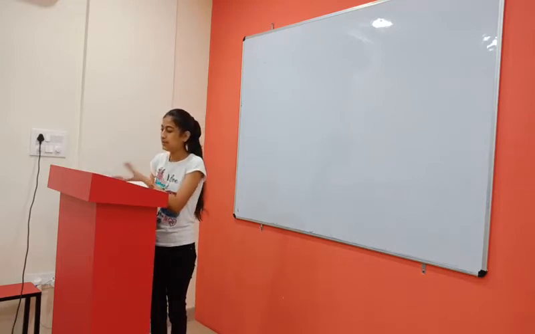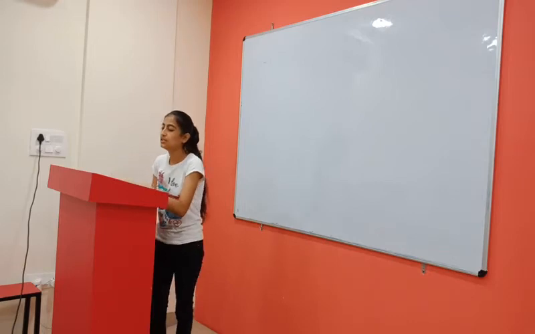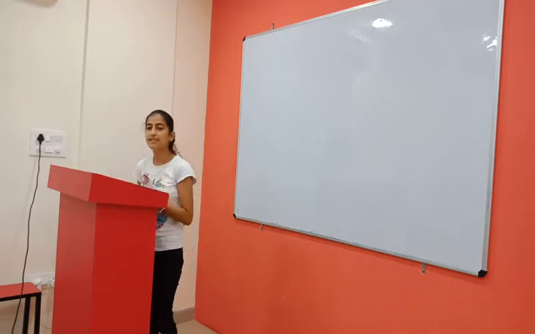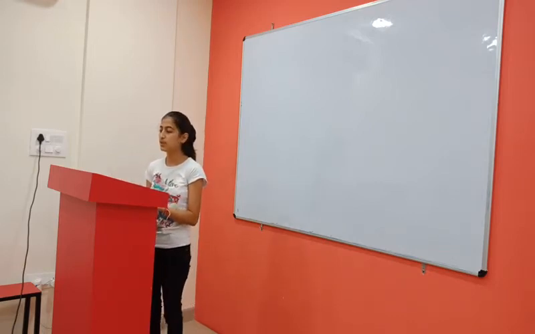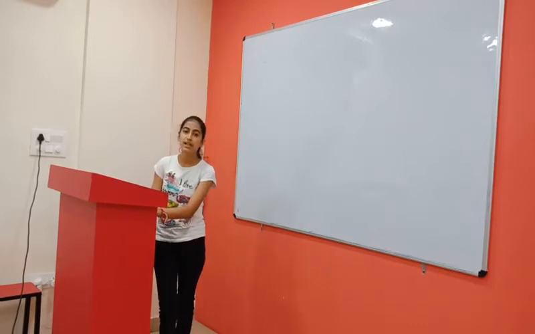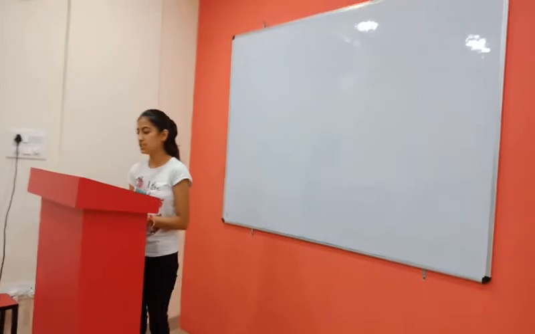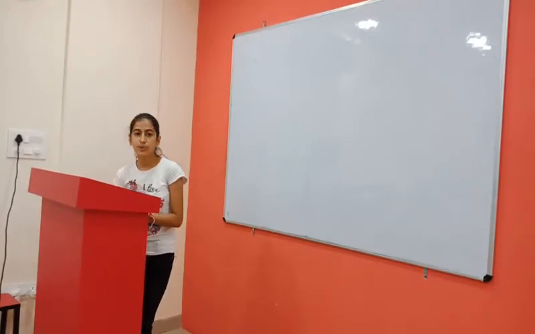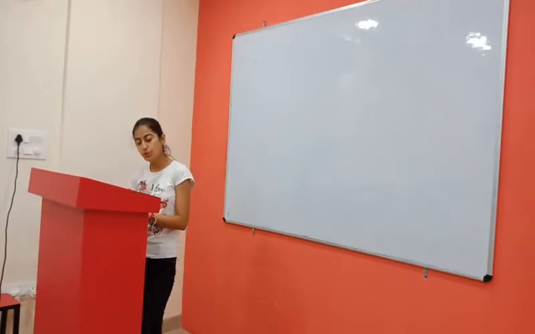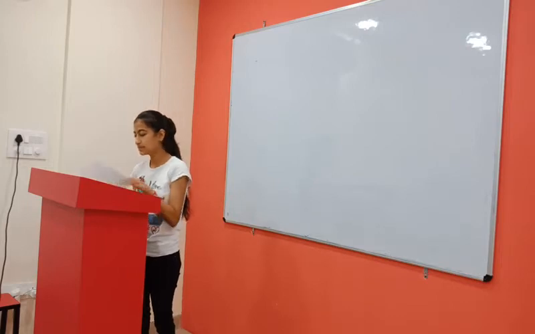Here are some journal entries of two types. First is simple and second is compound. In a simple entry, only one account is debited and one account is credited. But in a compound journal entry, two or more accounts are credited and two or more accounts are debited.